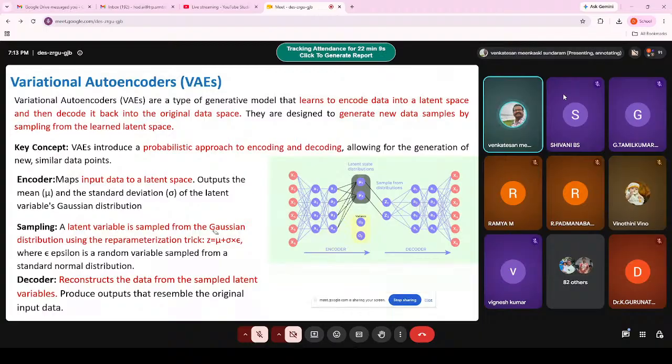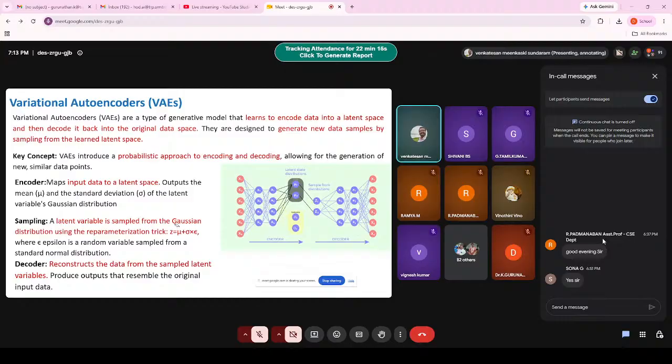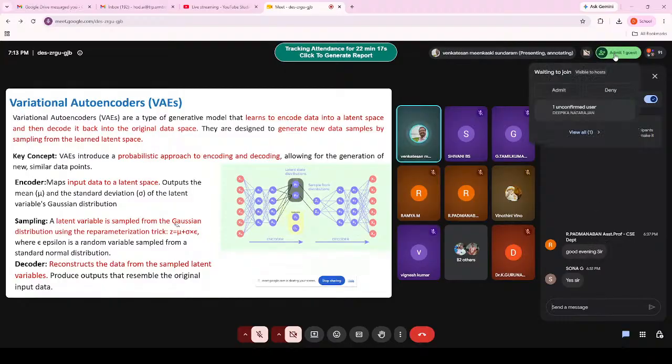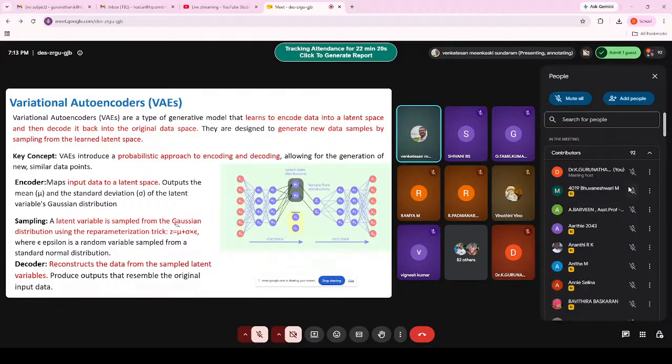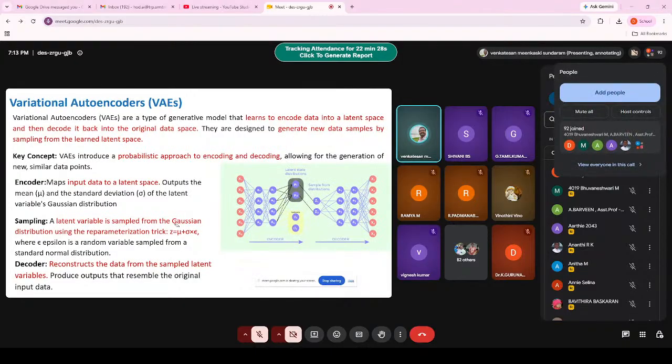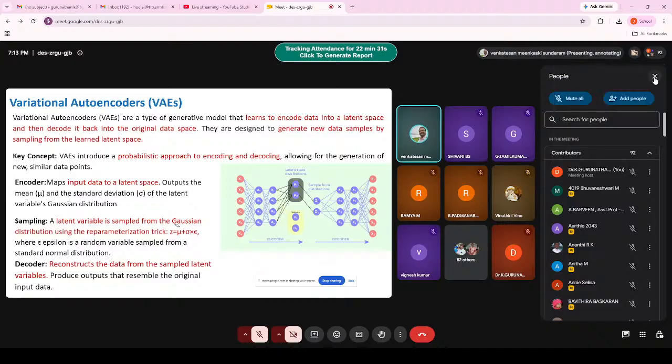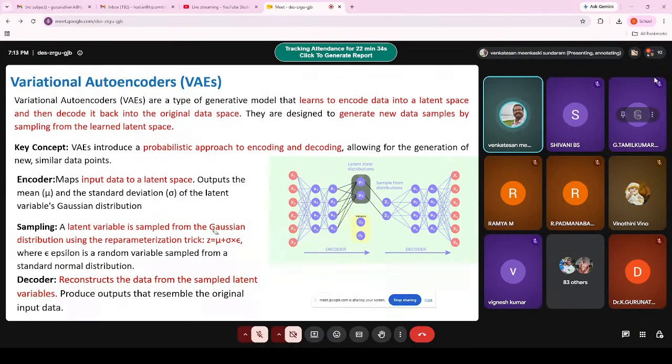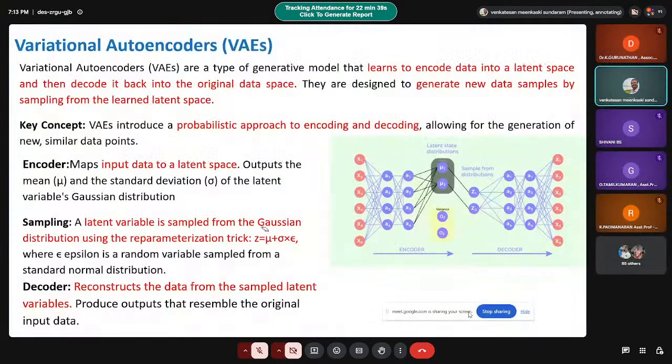Okay. The autoencoder will have an encoder and a decoder component. The main purpose of the autoencoder is to reduce the dimensionality. Like now in machine learning, we use PCA, LDA, and so on. When you come to deep learning, autoencoders are one of the techniques here. So here, instead of the plain autoencoder, you have variational autoencoders. What does it do? In the variational autoencoder, it learns to encode data into latent space and then decode it back into the original data space.